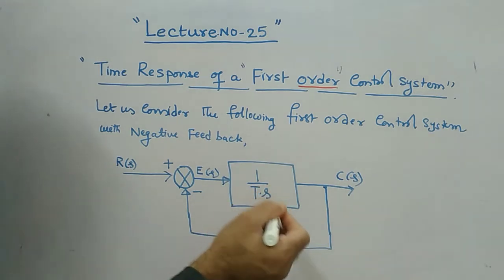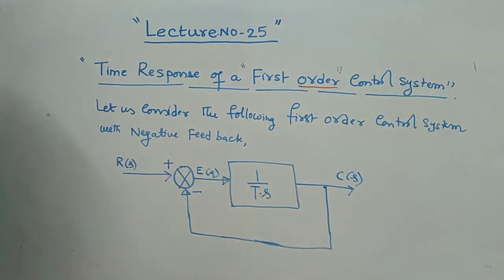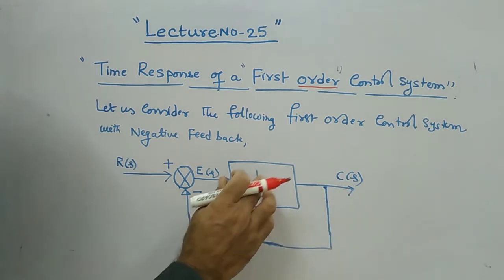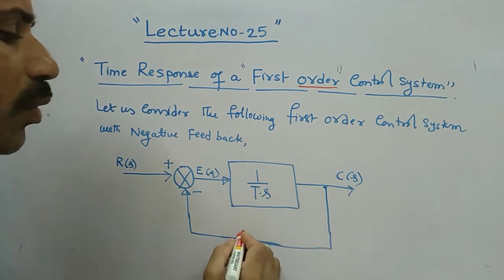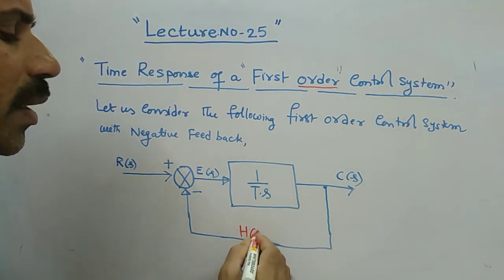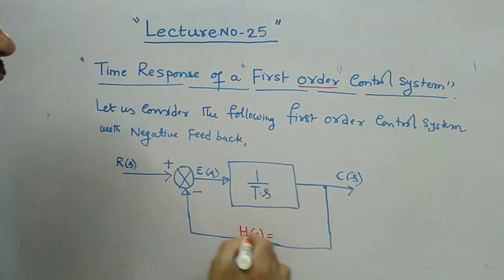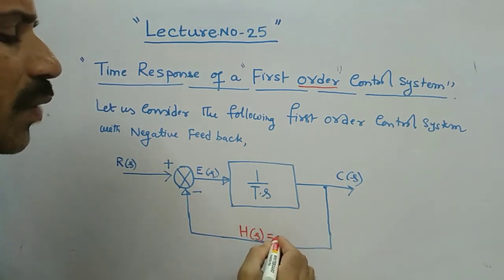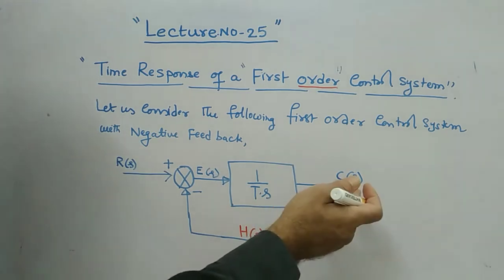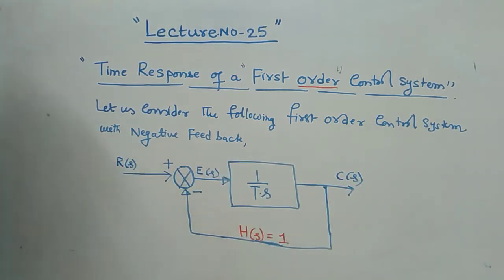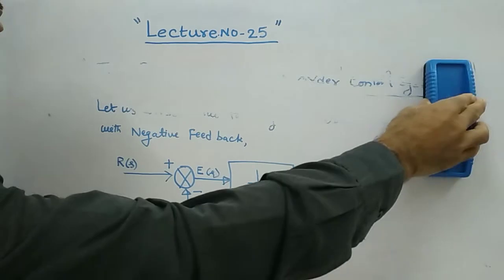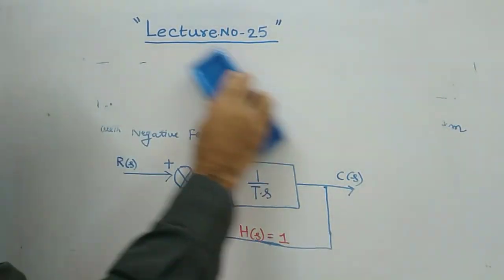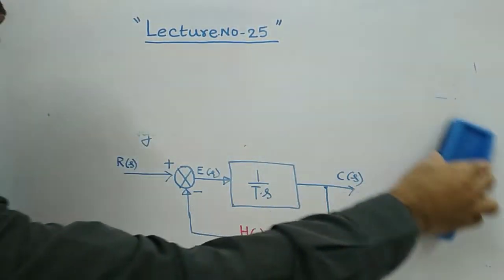Now you just find out the transfer function of this system. You know the g of s value, this is your g of s, this is your h of s. It is unit magnitude, nothing but unity feedback, only a straight line, nothing is given here, which means in this case consider your h of s feedback element as 1. Therefore find out c of s by r of s for this negative feedback. In the very first presentation we have seen the basic definition of how to find the transfer function.